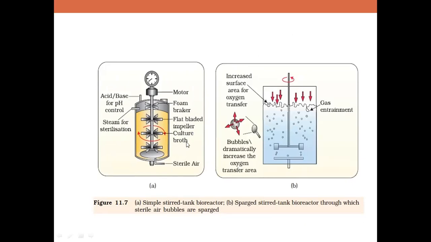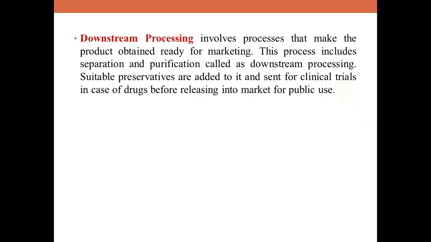Impellers keep the liquid culture in movement for proper homogenization, aeration, etc. This is the culture broth. Sterile air will be injected here for the aerobic organisms. So these are all things you have learned, children, and these ultimately provide the optimized environment inside the container for the maximum growth of recombinant cells. Once this is done, after providing a proper incubation period, you can go for extraction of the desired material. And after extracting, we have the last step here, that is downstream processing.